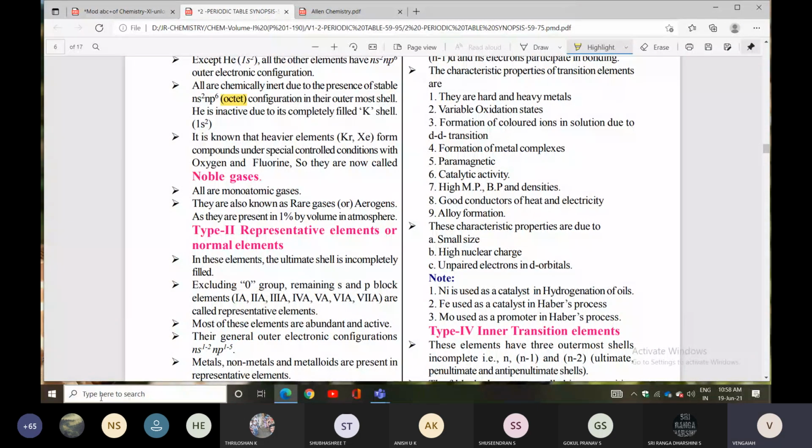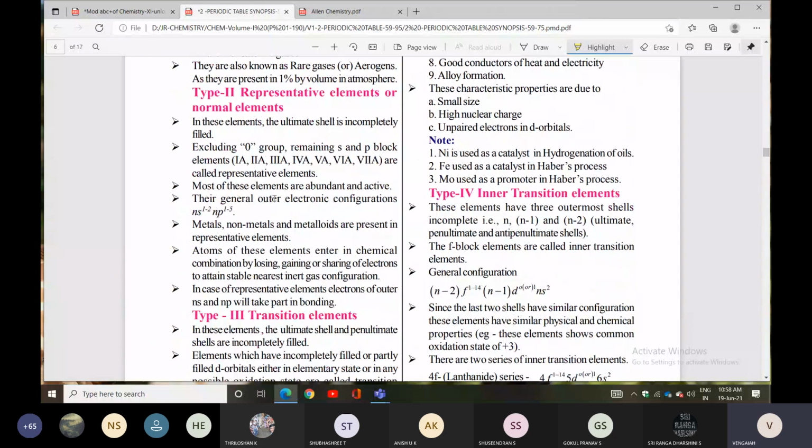Next we have representative elements. In these elements, the ultimate shell is incompletely filled, excluding the zero group. All remaining s and p block elements are called representative elements. Most of these elements are abundant and active also. The general electron configuration is ns2 np1 to 5. Metals, non-metals and metalloids are present in representative elements.